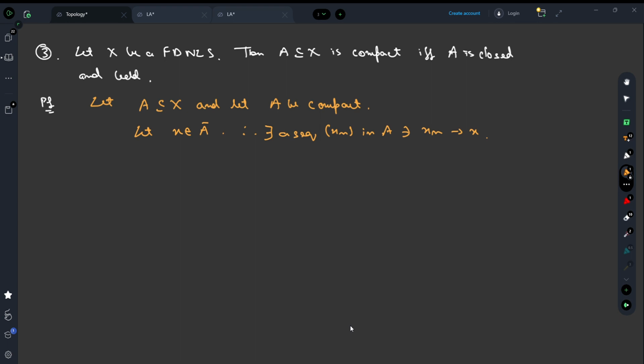So we have a sequence Xn which converges to a point X, and we do not know whether it is in A or not. But one thing we know is that since A is compact and Xn is a sequence in A, Xn has a convergent subsequence in A.